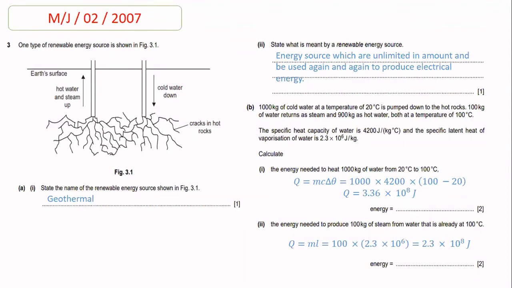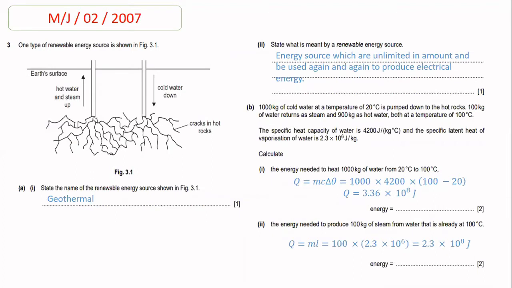In part B, 1000 kg of cold water at a temperature of 20 degrees Celsius is pumped out to the hot rocks. 100 kg of the water returns as steam and 900 kg as hot water. So it means beta, the amount of the cold water entering the hot rock is 1000 kg, and from 1000 kg, 100 kg is converted into steam and 900 kg into hot water. And both steam and hot water are at the same temperature of 100 degrees Celsius.